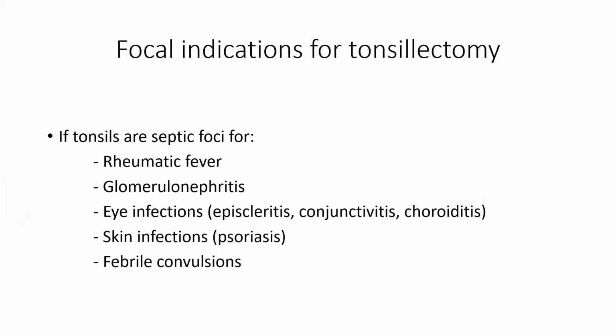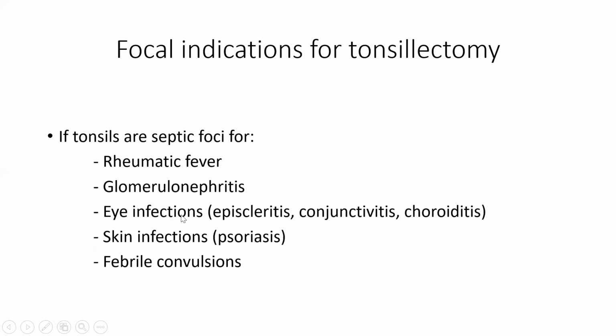Now some focal indications. Here we see that the tonsils are the septic foci. So they can be septic foci for rheumatic fever or glomerulonephritis, because we know that these two conditions are caused by beta hemolytic streptococci, which also causes tonsillitis. So if a patient is having acute recurrent attacks of tonsillitis, then these conditions may precipitate.